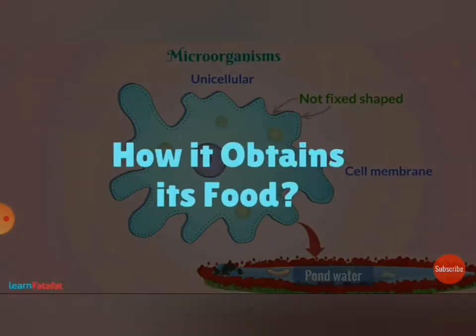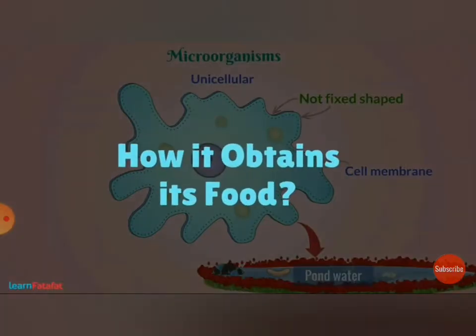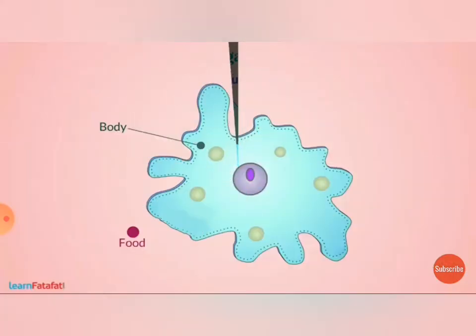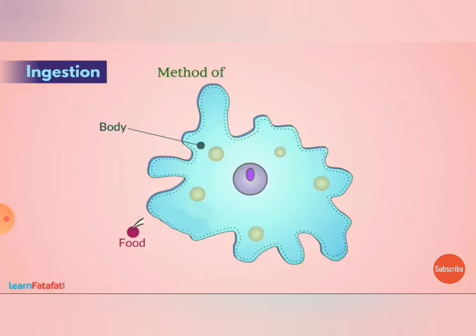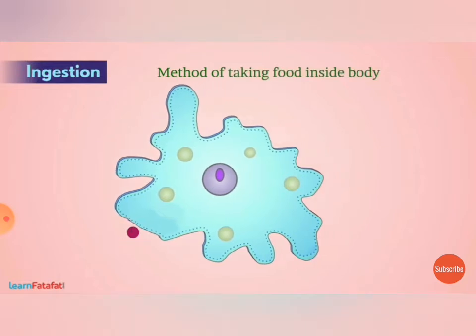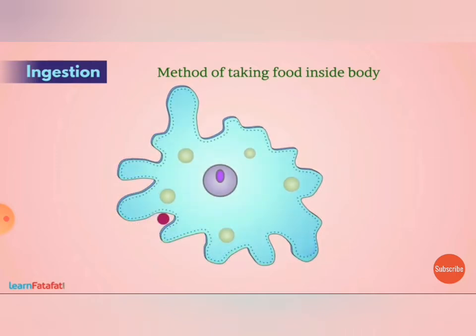Let us learn now how it obtains its food. Amoeba has receptors on the surface of its body to sense the food. First step is intaking the food, that is ingestion. When amoeba senses the food, it pushes out the pseudopodia, that is its false feet, and encircles the food.